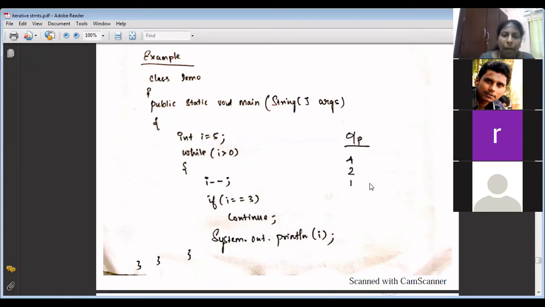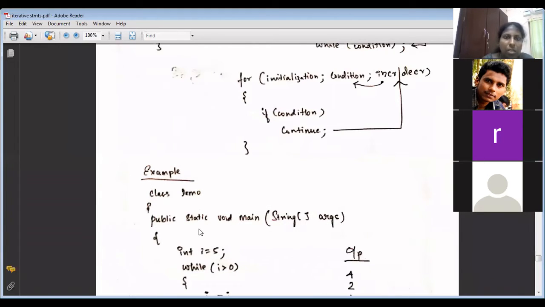Suppose you have given break here, what is the output? If it is not equal, it just comes out of the loop. Only 4, ma'am. It will print 4. Then 3 equal to 3, and break means it will stop the loop. The answer is only 4. Since we have given continue, it will stop the current iteration and then continue with the next iteration. So the statement System.out.println of 3 will not be executed, only for 3. Other values will be printed.